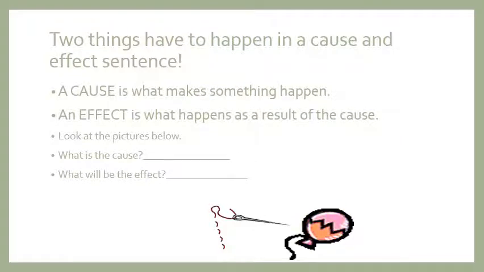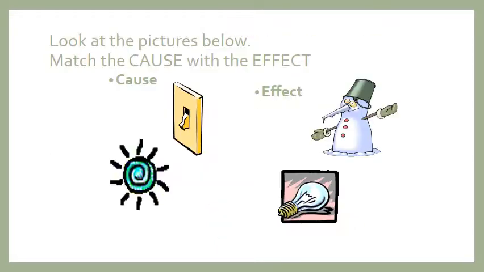Let's look at the pictures below and guess the cause and the effect. What is the cause here? What do you think? We have a needle, we have a balloon. So the cause is what here? The needle. And what will be the effect if the needle touches the balloon? The balloon will pop. So the cause here is the needle, and the balloon will pop is the effect. So the needle will cause the balloon to pop.